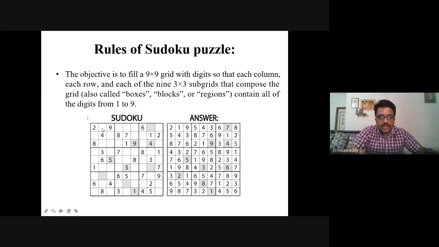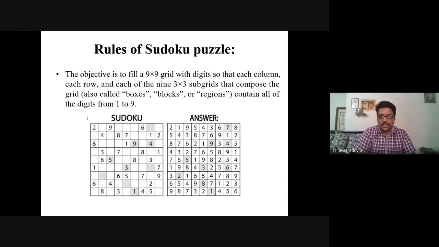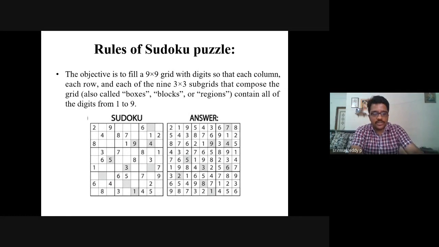So here you can keep something like, in this 3 by 3, you can keep 1 here, right? Obviously, 1 is not repeated in this row, and 1 is not repeated in this row, right? So row and column 1 is not repeated. So you can keep 1 here. So some subgrids are also being mentioned over here, right? Fine. So this is one more example which I want to show you, how to solve a Sudoku puzzle. You are well aware of how to solve this kind of constraint and limitation kind of Sudoku puzzle. So this is also one of the examples of a constraint satisfaction problem.